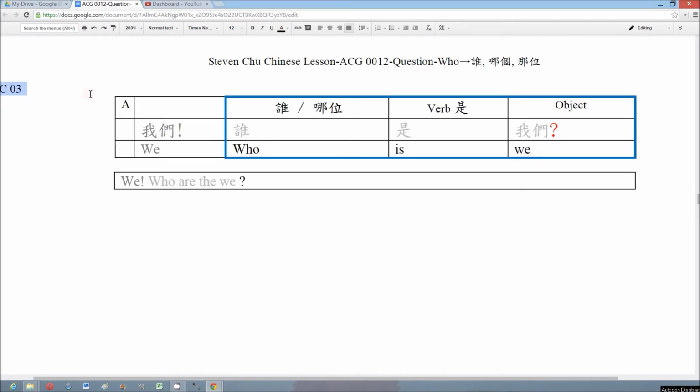Conversation 3. 谁是我们? Who are the we? We put the question word 谁 or 哪位 at the position of the subject, and use the verb 是 and then the object.